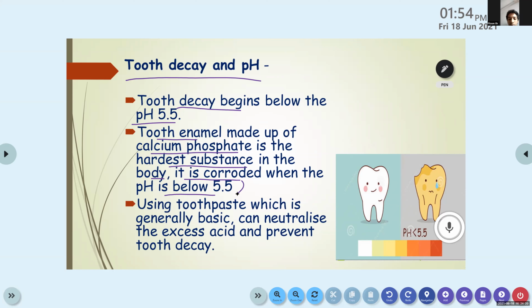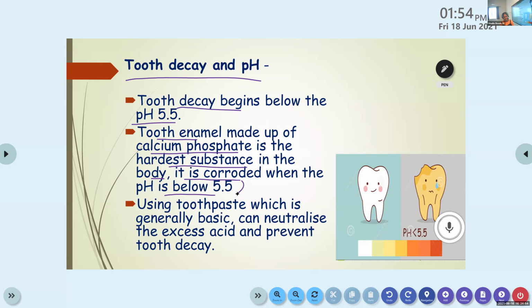Is this clear? Ma'am, that tooth calcium. Calcium phosphate. Yes, ma'am. Ma'am, one minute. You can complete. Is this explanation clear for you? You're writing, it's okay, you can complete it. Ma'am, I didn't hear clearly. Can you repeat it also?